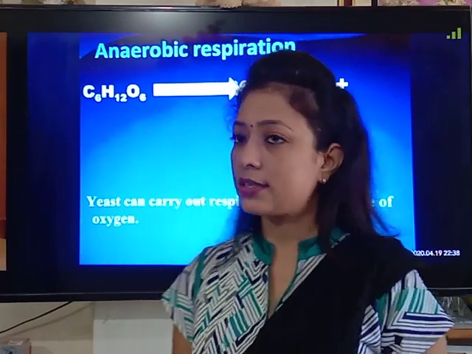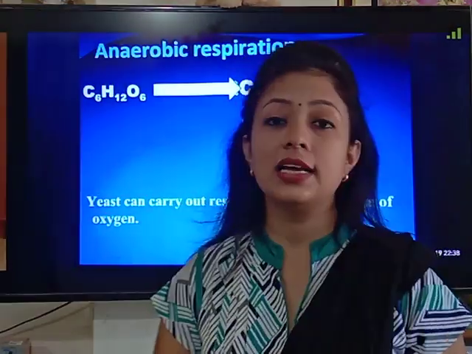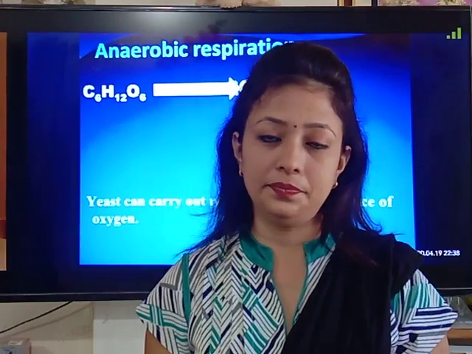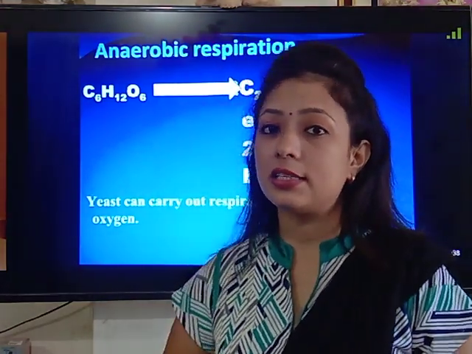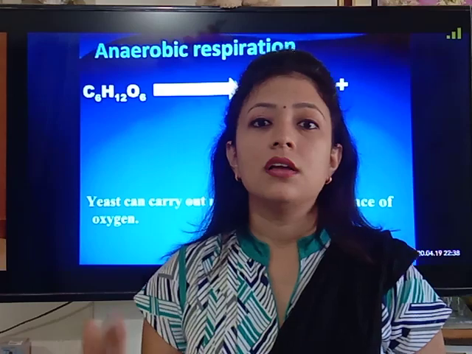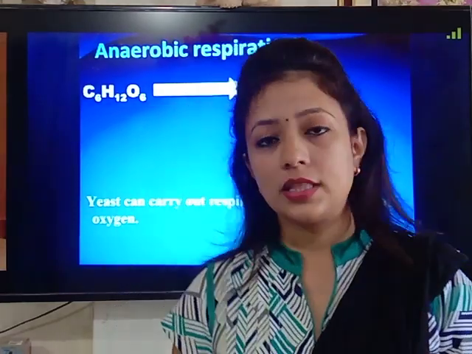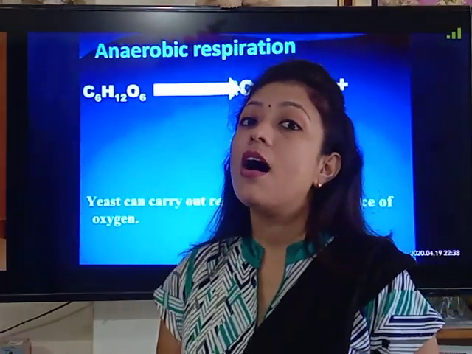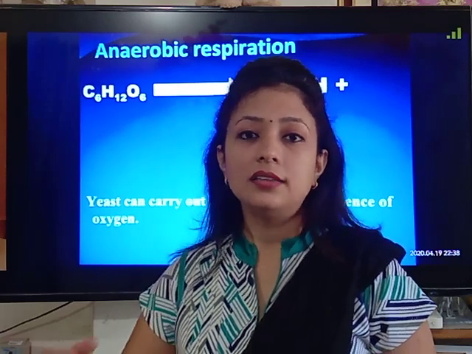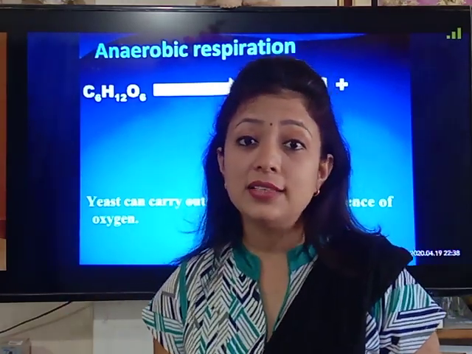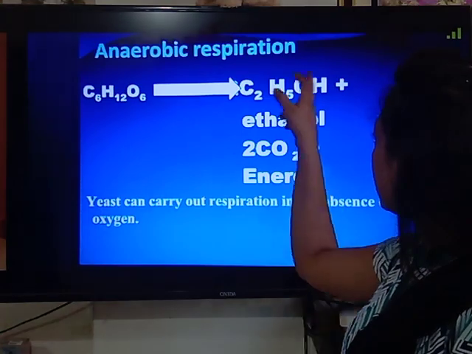So here we are going to discuss anaerobic respiration in yeast. Yeast initially respires aerobically, but once there is oxygen deficiency, the yeast cells start respiring anaerobically. This anaerobic respiration by yeast produces ethanol.